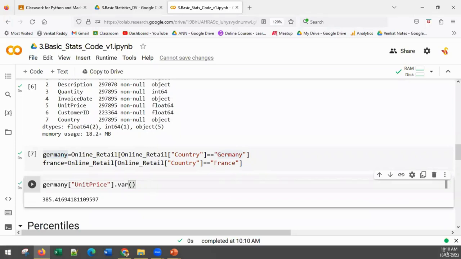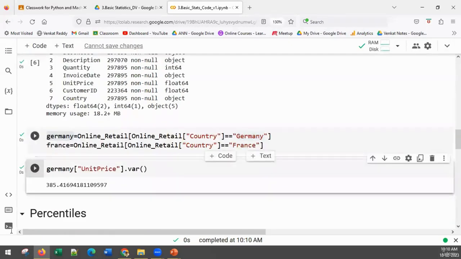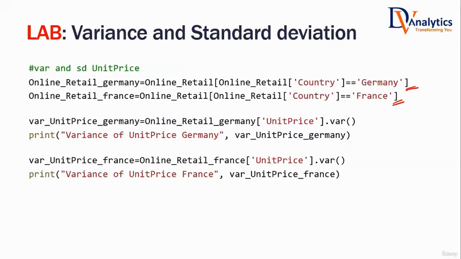Tell me which one has higher variance. Is it Germany or France that has higher variance? In unit price, where is a lot of versatility? Are we selling very different products in Germany or in France? France, sir. Okay.